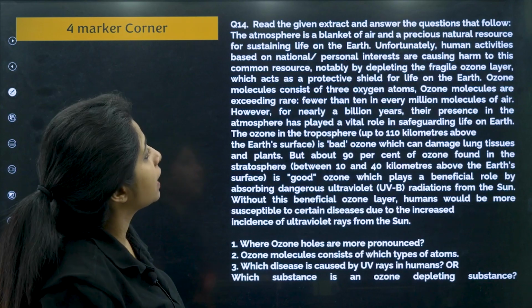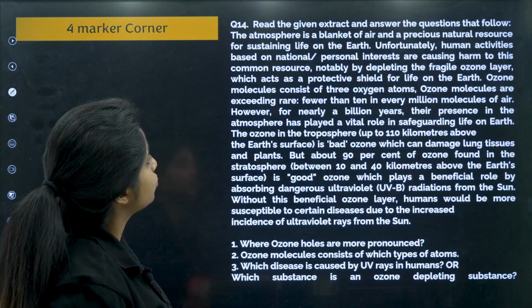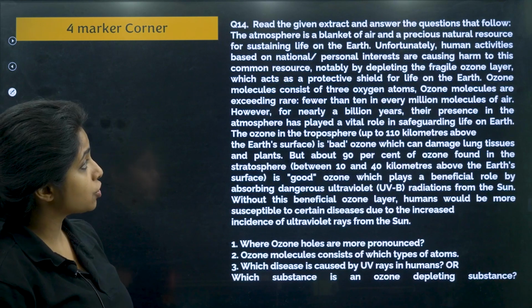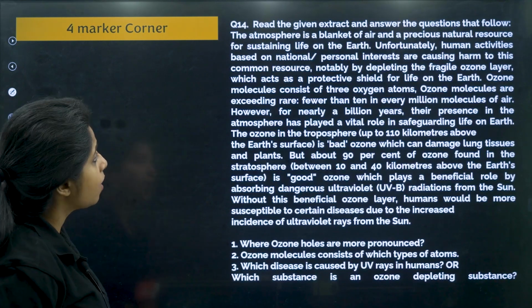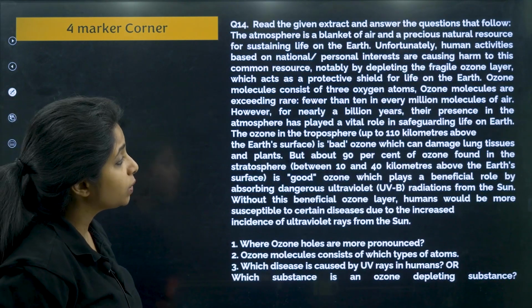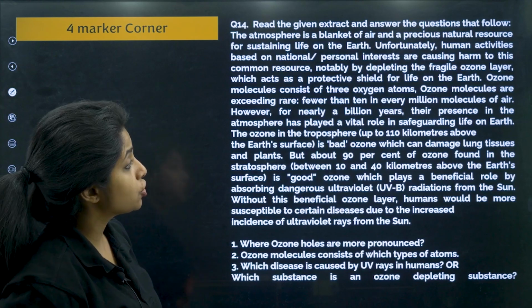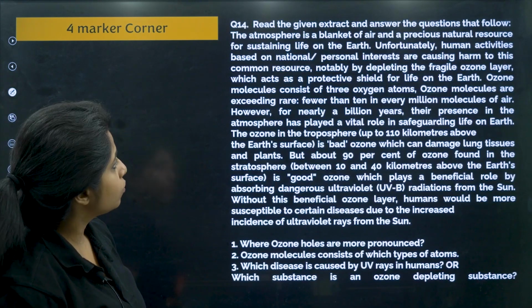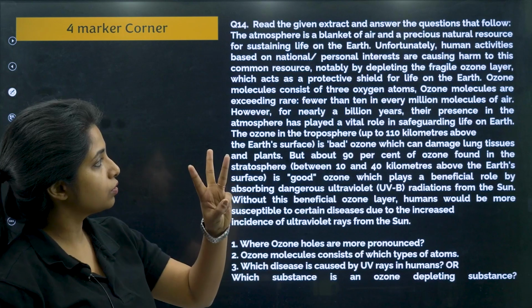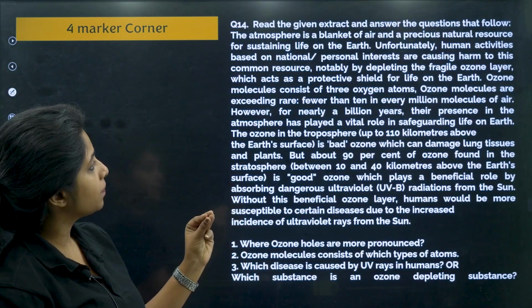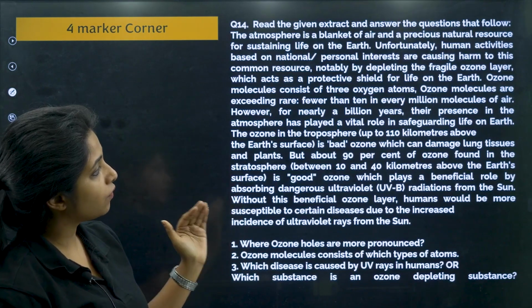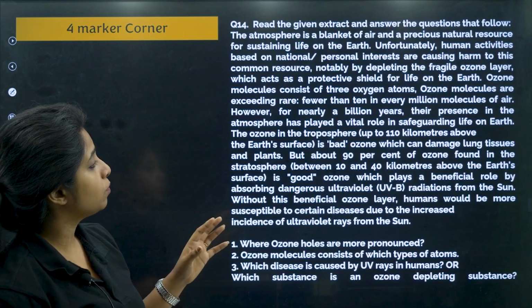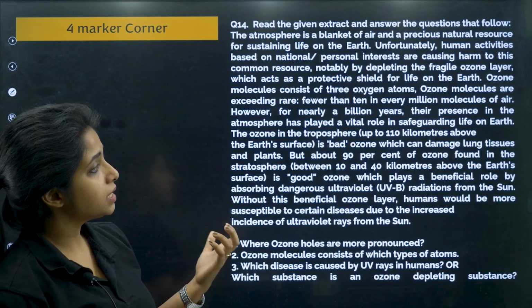The atmosphere is a blanket of air and a precious natural resource for sustaining life on earth. Unfortunately, human activities based on national and personal interest are causing harm to this common resource, notably by depleting the fragile ozone layer, which acts as a protective shield for life on earth. Ozone molecules consist of 3 oxygen atoms. Ozone molecules are exceedingly rare, fewer than 10 in every million molecules of air. However, for nearly a billion years, their presence in the atmosphere has played a vital role in safeguarding life on earth.